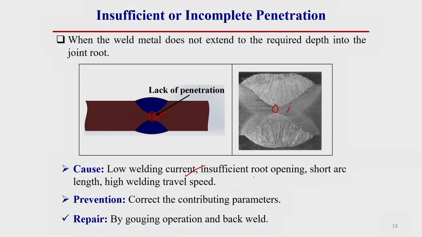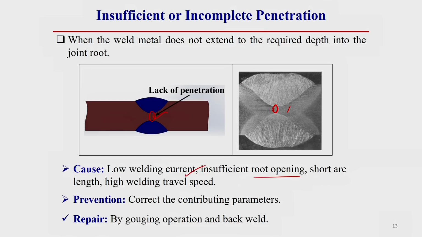Then insufficient root opening. If the root opening is also less, then the weld material is prevented from flowing through the joint root, so there is less chance for the weld material to flow through the joint root easily. Then this type of weld defect can occur.